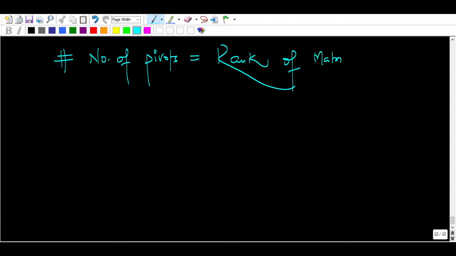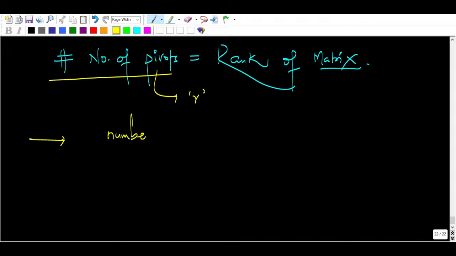You will come to know more important words, but here the number of pivots is the rank of the matrix, and we denote it as r. The number of variables we represent as n.